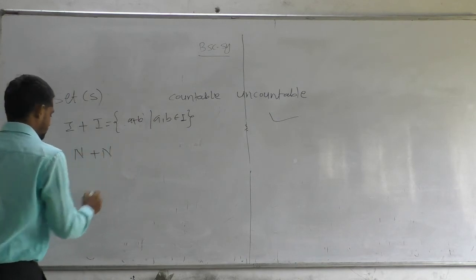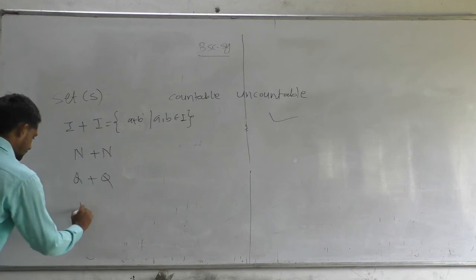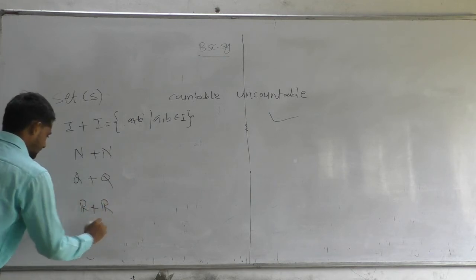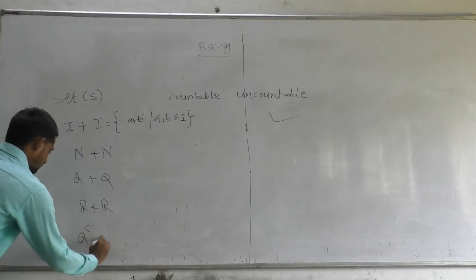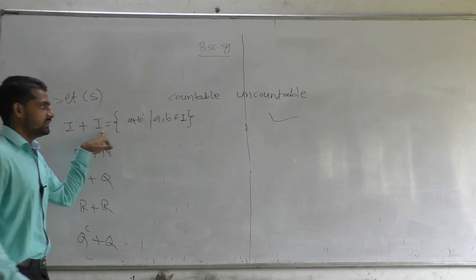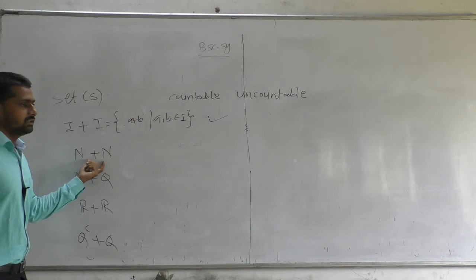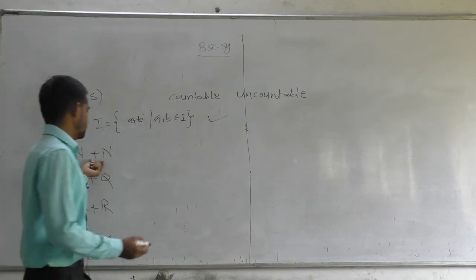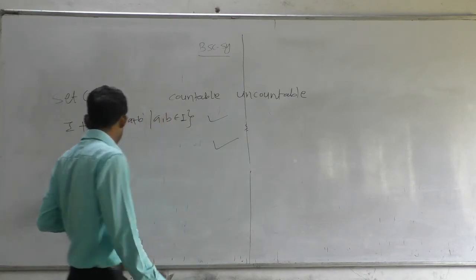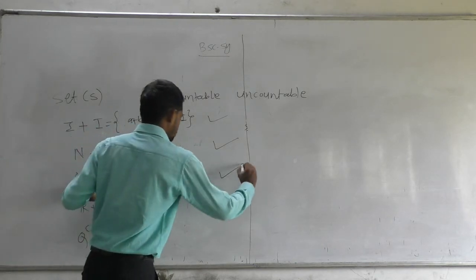Also N plus N, Q plus Q, R plus R, Q complement plus Q. I plus I is nothing but I, so it is countable. N plus N is N, so this is countable. Q is a field, so Q plus Q is Q, hence it is countable.